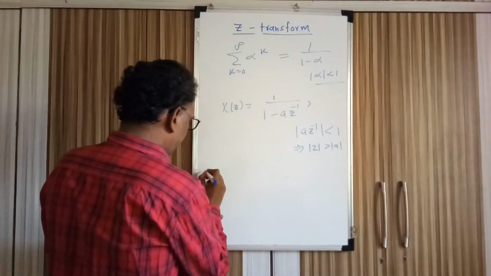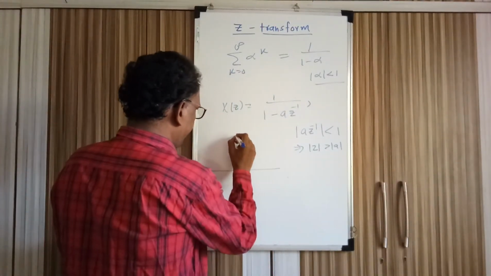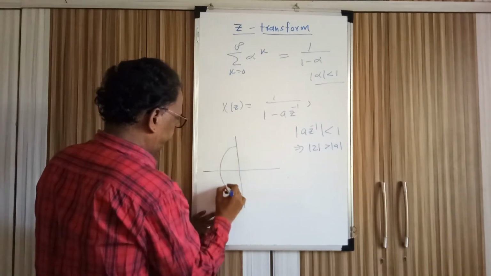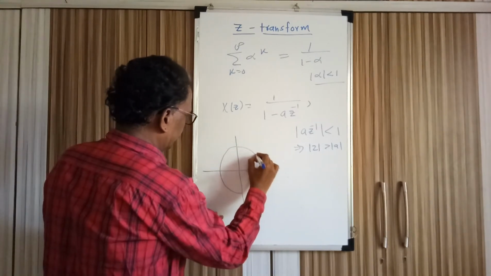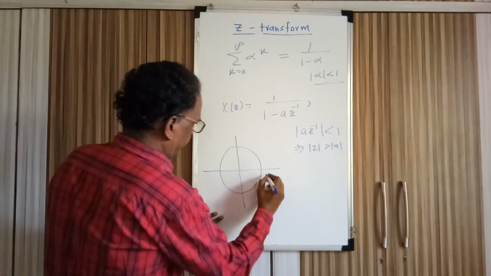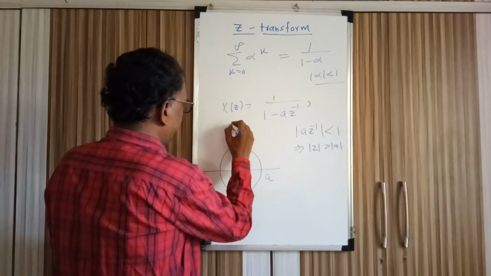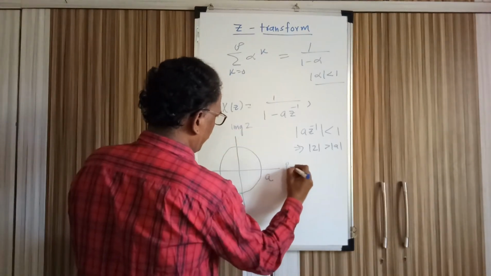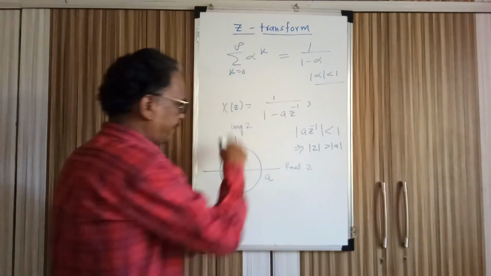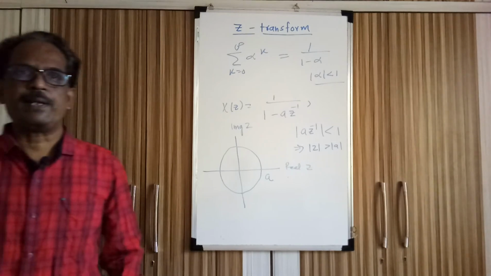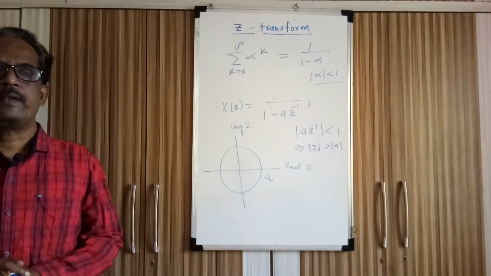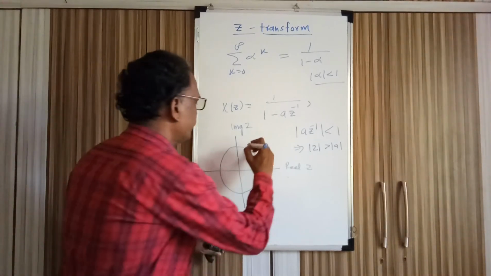If you plot this in the Z plane, this is a circle of radius a, this is the imaginary part of the Z plane and this is the real part of the Z plane, so the imaginary axis and the real axis. The Z transform exists only where mod of z is greater than a.